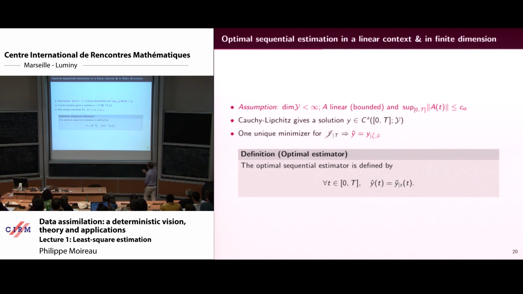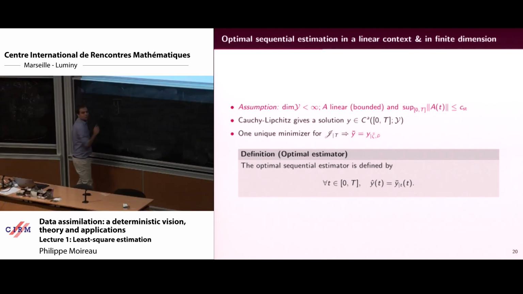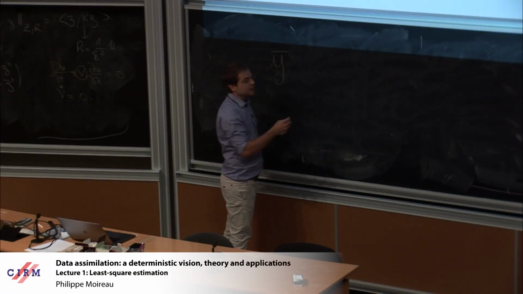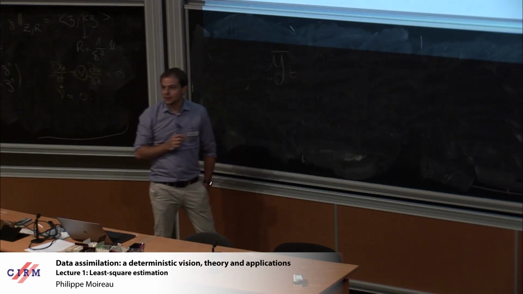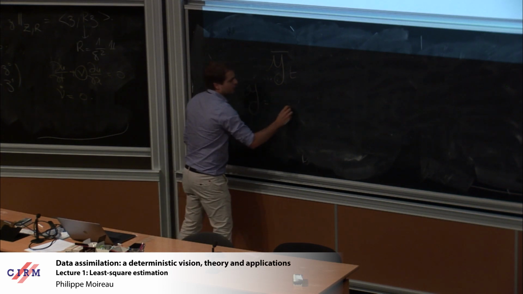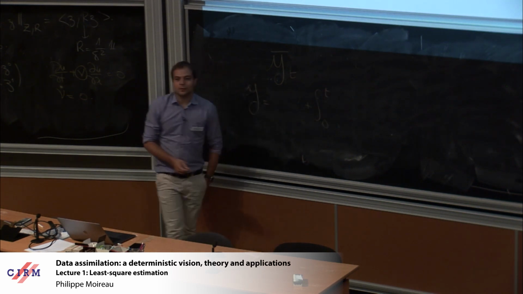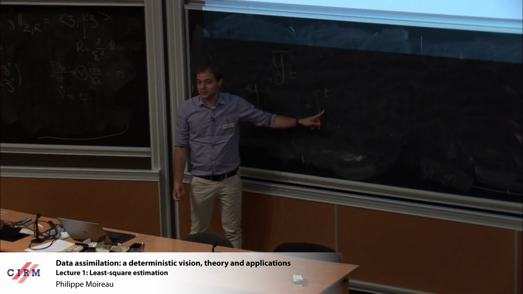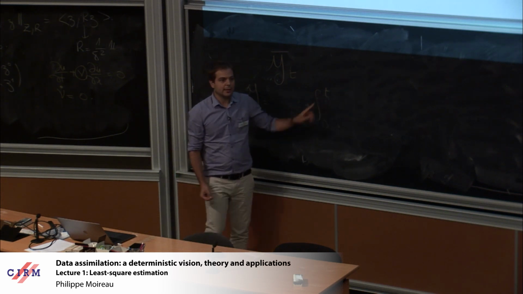So the idea behind Kalman estimation, and this is the most important thing to remember for the whole lecture, is this. I have y bar from one 4D VAR estimation, but actually y bar depends on the time t. If in your criteria you have the integral up to t, this y bar will depend on what you have in your observation, so it will depend on t.